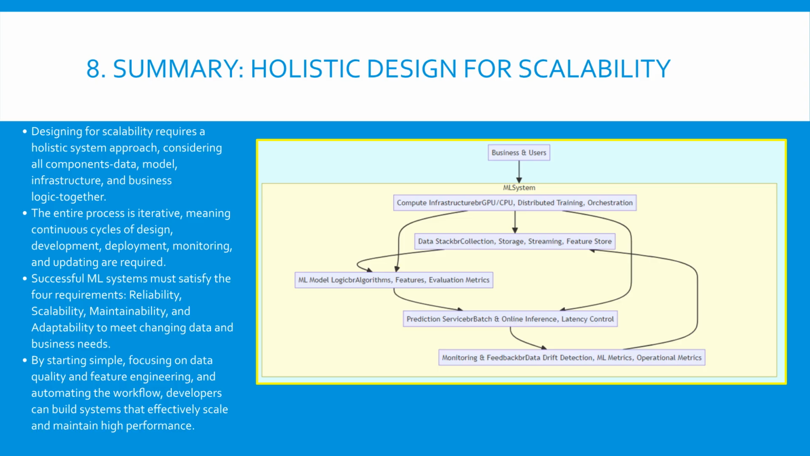A scalable and successful ML system must meet the 4 key requirements. Reliability: it works correctly even when things go wrong. Scalability: it handles growth in data and load. Maintainability: it's easy for different teams to work on. And adaptability: it handles changing environments and requirements.